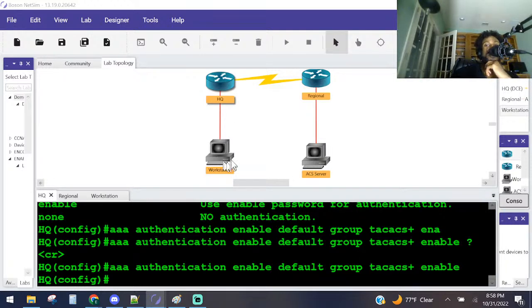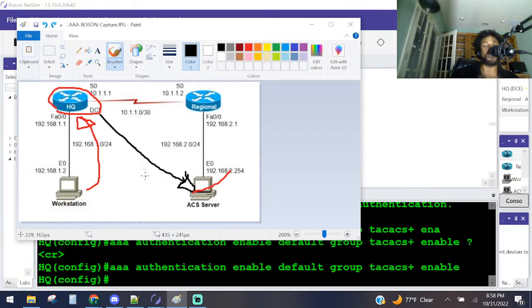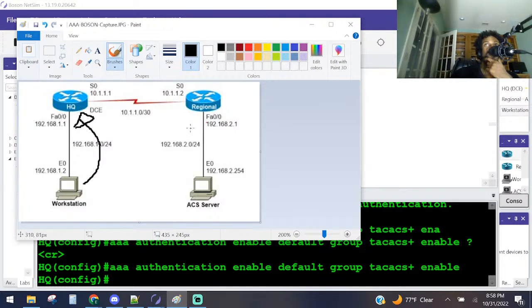Telnet to HQ. So we're going to telnet to the HQ router, right? We're going to telnet to this one right here, and then log in by using the credentials listed in the table at the beginning of the task. If y'all don't know, here's the table if y'all want to see it.